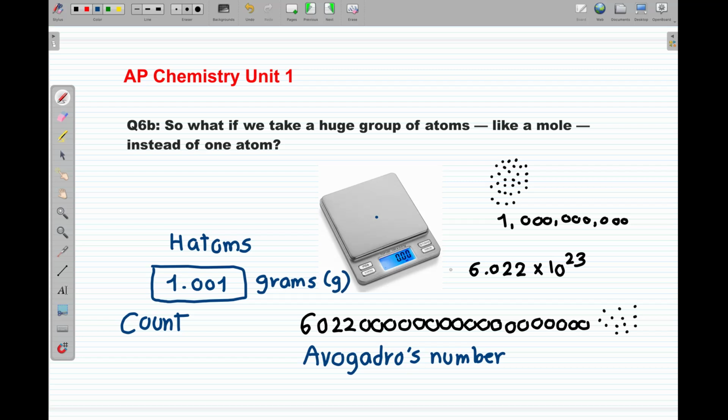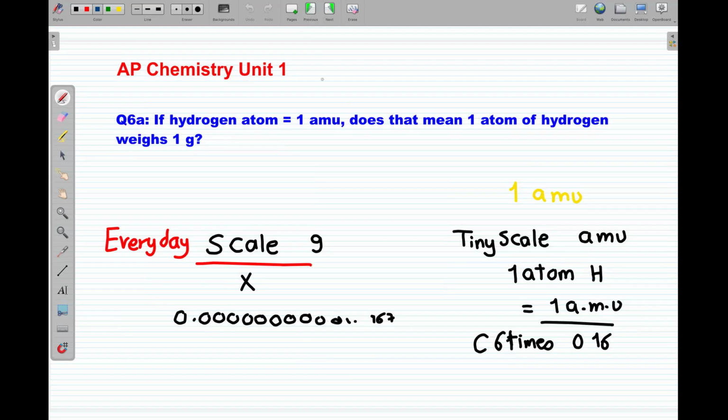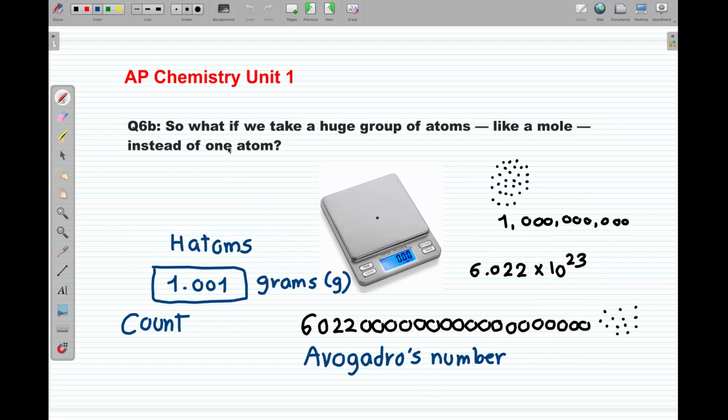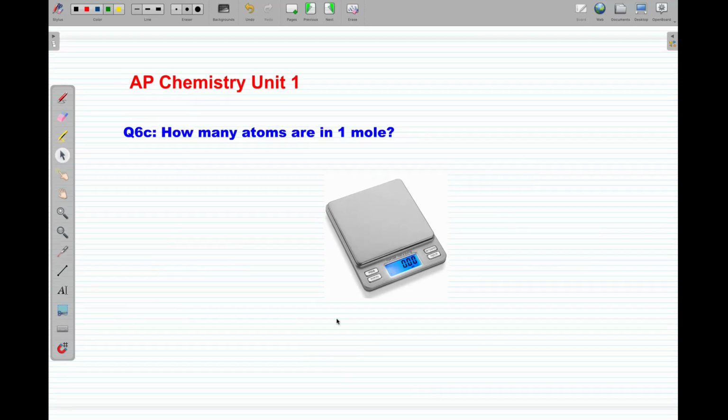So I had to bring all these atoms together to be able to finally see it on my everyday scale. If I brought one or two or million or trillion or anything less than that, most probably I won't be able to see it for sure on my scale, and I'll have to go back to my tiny imaginary scale, that will be suitable for people that are very tiny, or even tinier. So let's answer the question finally. What if we take a huge group of atoms like a mole instead of atoms that will be finally measurable on our scale? So how many atoms are in a mole? 6.022 times 10 to the power of 23 atoms.